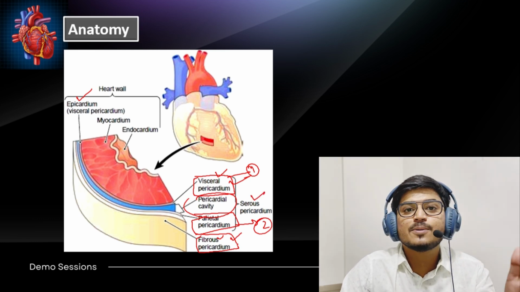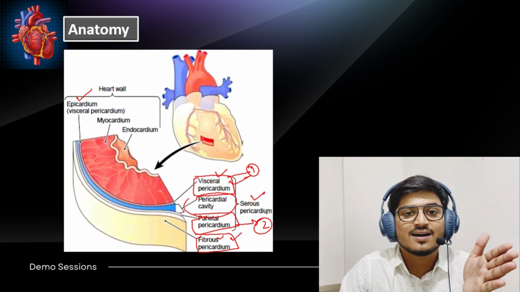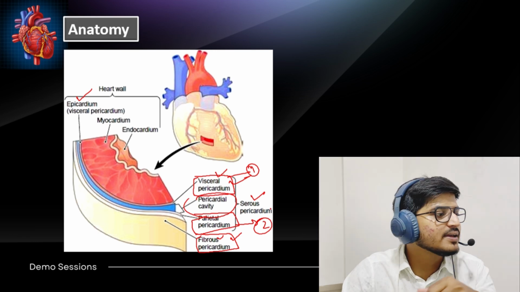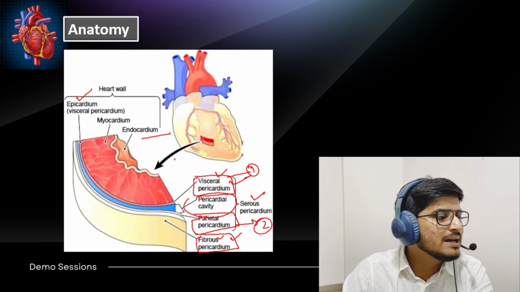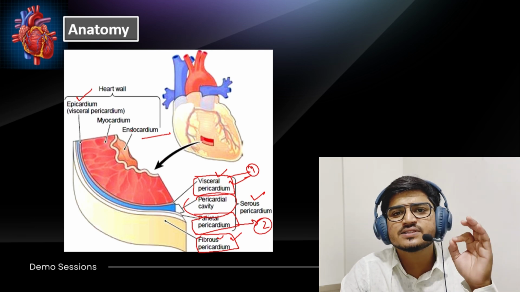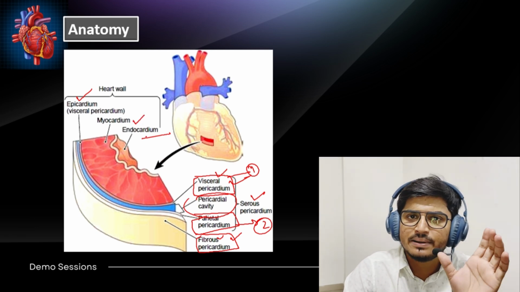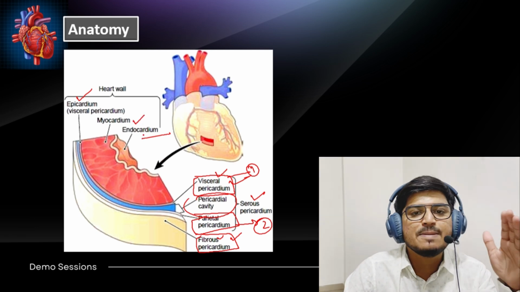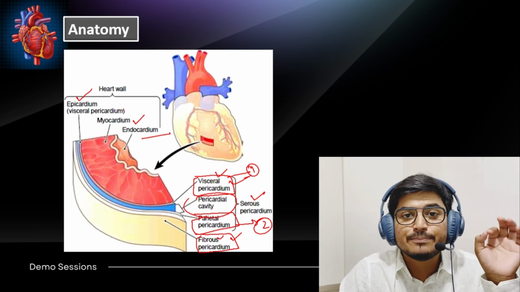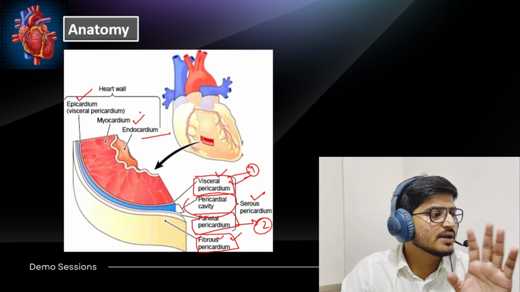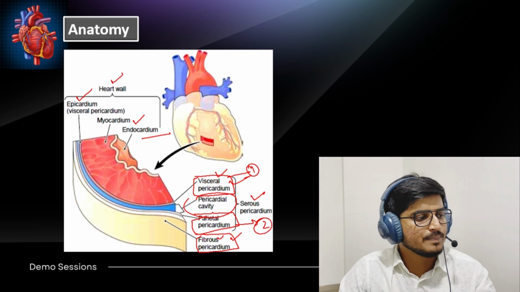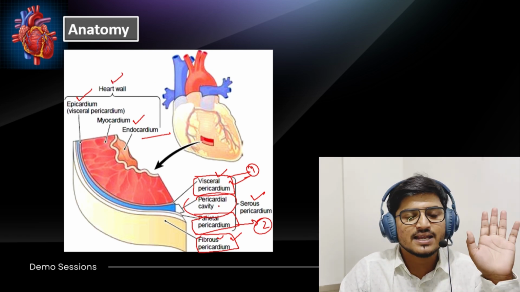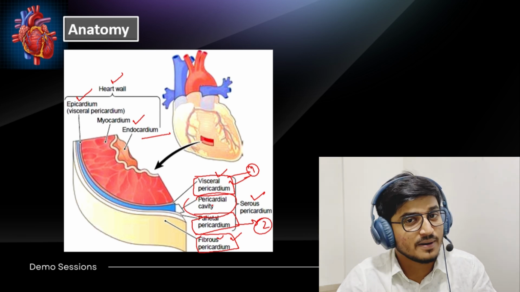If I discuss the walls of the heart, the cardiac muscle has some layers: the innermost wall is known as the endocardium. The middle part is the thickest part, the myocardium, and the external part is the epicardium, which is also known as the visceral pericardium. So these are the heart wall and pericardium wall structures. I hope it is clear to you what the heart is covered by.